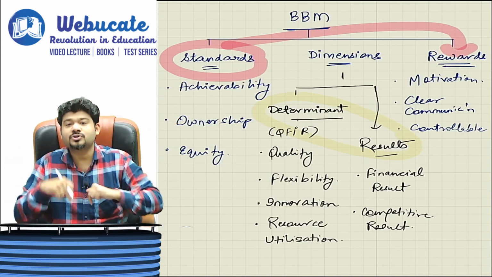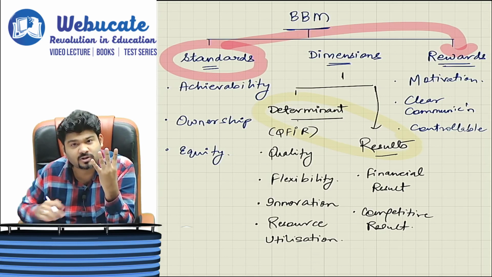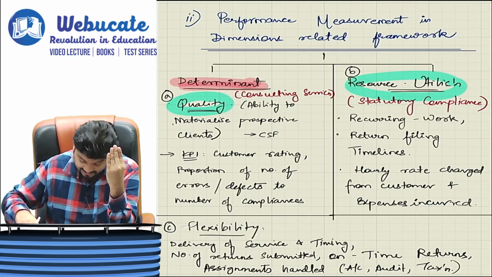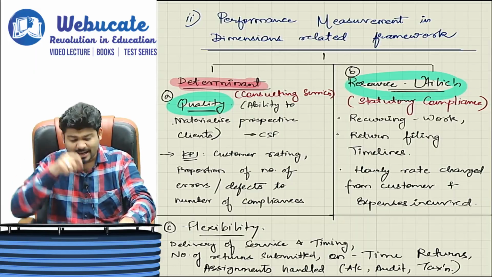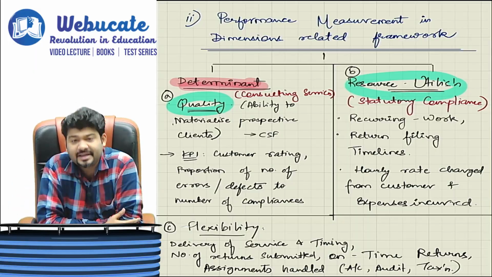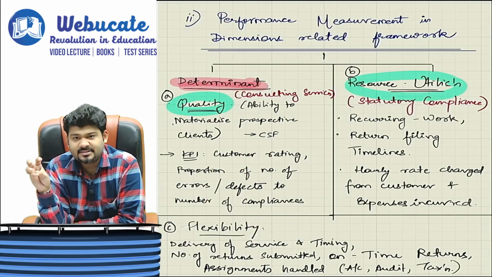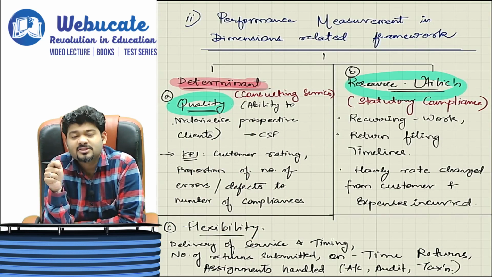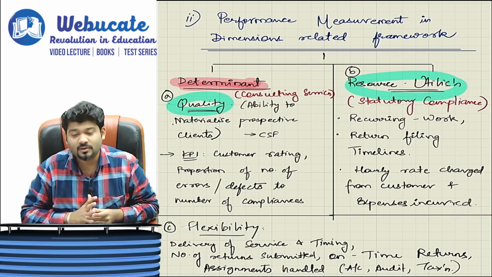So in terms of determinants, there are 4 things, QFIR, that we are focused on. One is quality, flexibility, innovation, resource utilization. So in that, the first is quality. How can ABC give quality? Obviously, by ensuring that all the queries asked by clients are addressed by the responsible people out there, correct? So that is the first mark of quality, that give the customer whatever he deserves, whatever he wants.